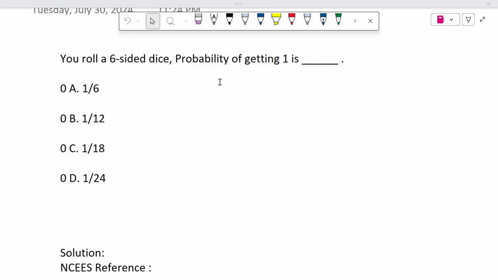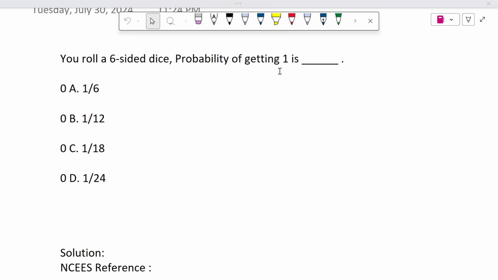You roll a six-sided dice, what is the probability of getting 1? Okay, if you roll a six-sided dice, there are six different numbers that can come. So your 1 will have only a 1 in 6 chance. If you want to remember what probability is, get this tattooed on your hand. Okay, remember it like that.